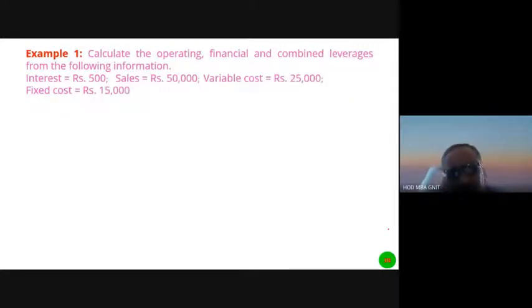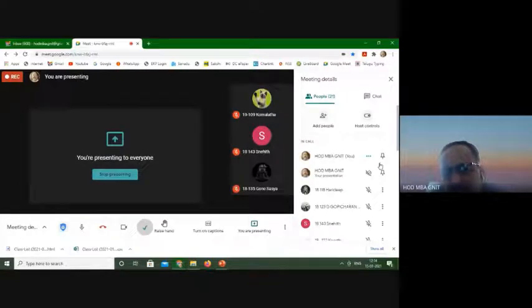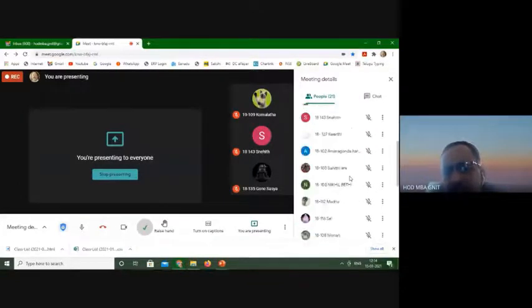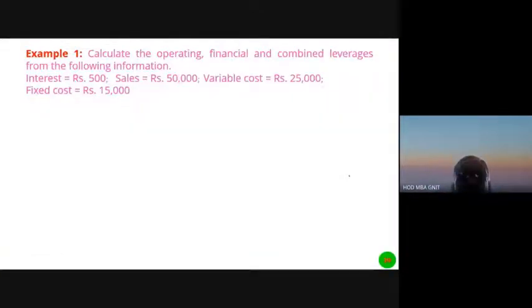Calculate the operating, financial, and combined leverage from the following information. Interest 500. This is a fixed interest charge on the long-term loans taken. Sales 50,000.